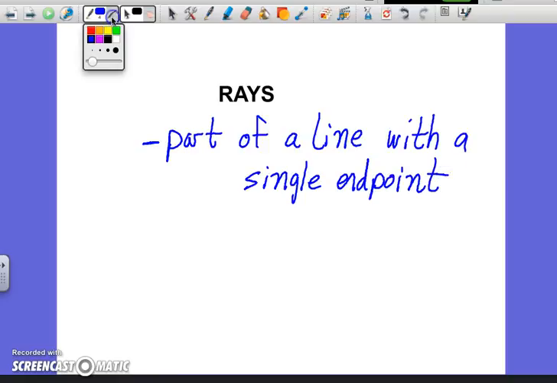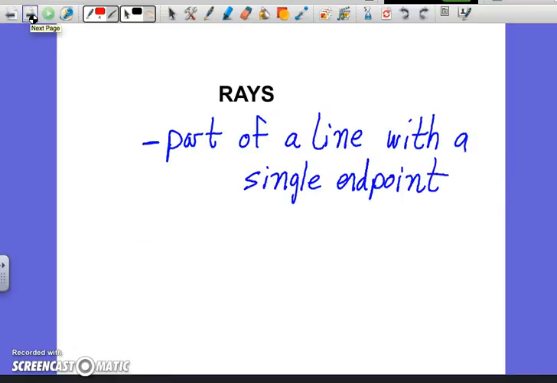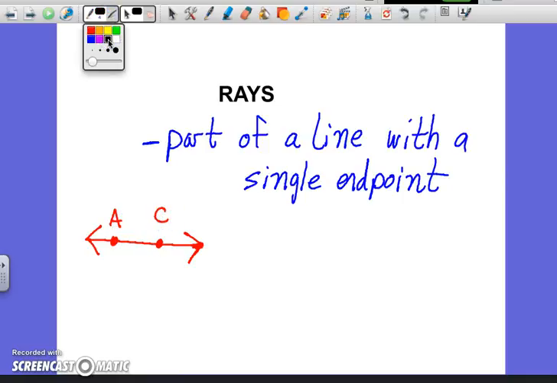So if we look at line AC again, here's A, there's C, same line we've been using. We know we have line AC, with arrowheads on there. We also have a segment AC from A to C, which starts right there.